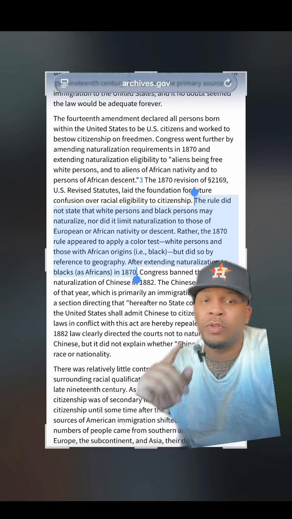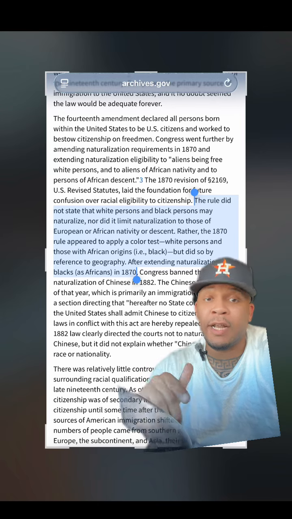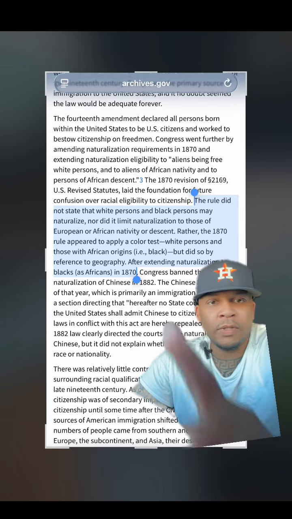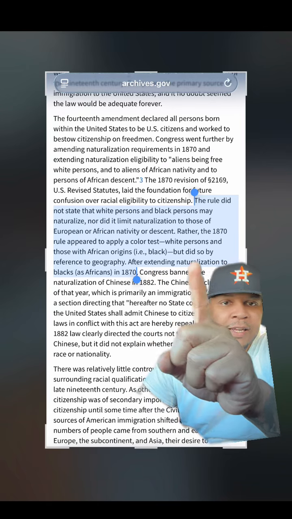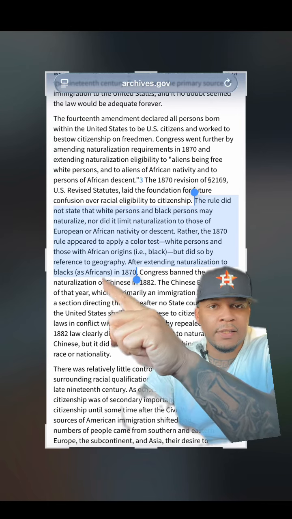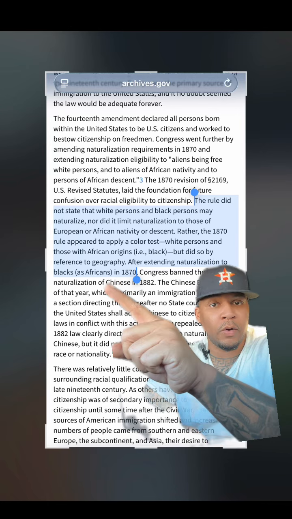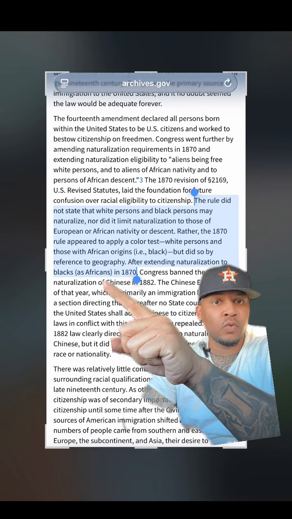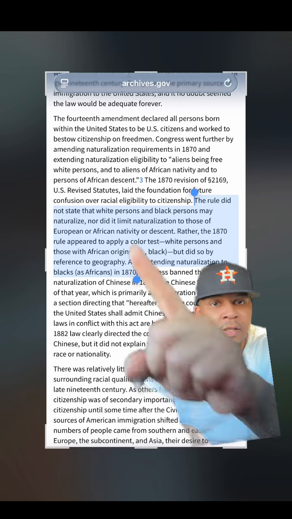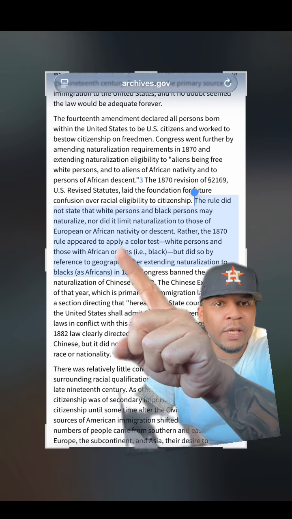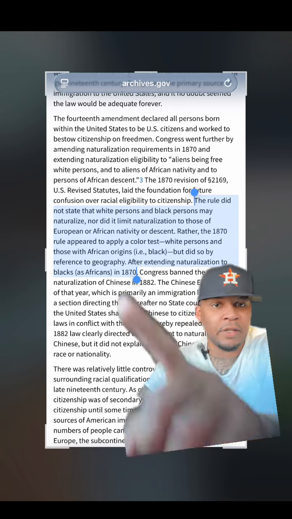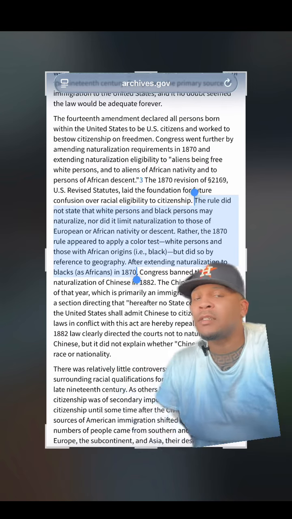Just to let y'all know, naturalization is a reclassification. So what they did was extend naturalization to us as Africans. So it was a reclassification to Africans, African descent, and when we have kids, they'll be African nativity. Anybody else tell me what they think?